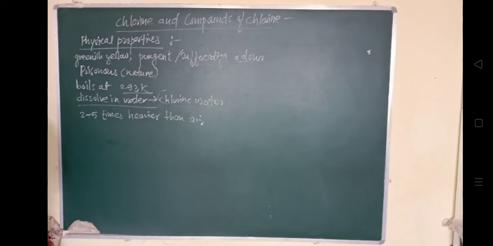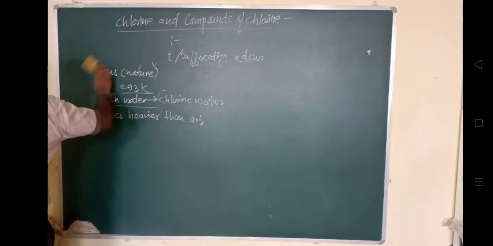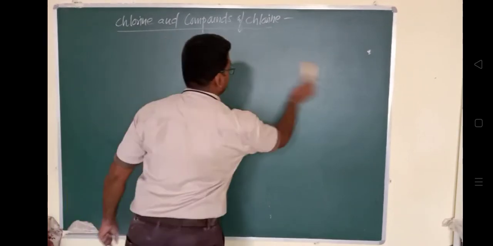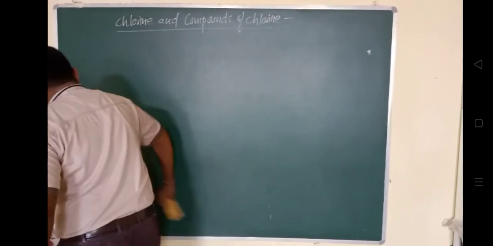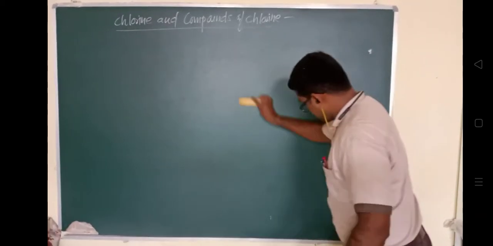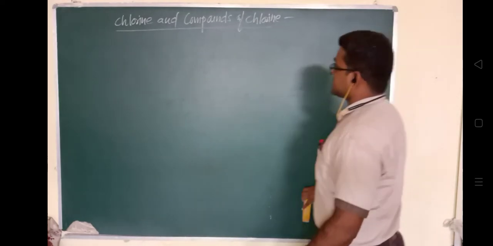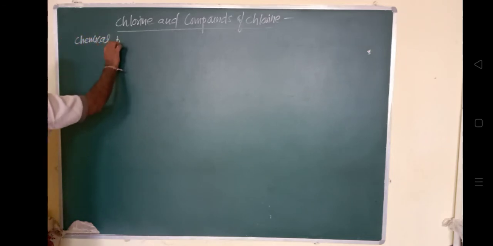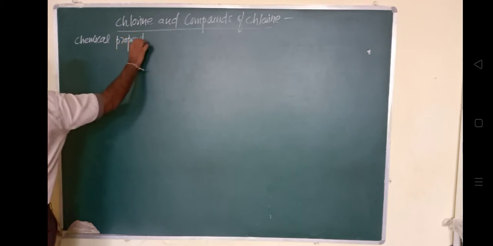Now we'll see the chemical properties, how it is reacting, how its reactivity is with the different elements, with metals के साथ, non metals के साथ. So this is basic physical chemistry actually. So, chemical properties of this chlorine.